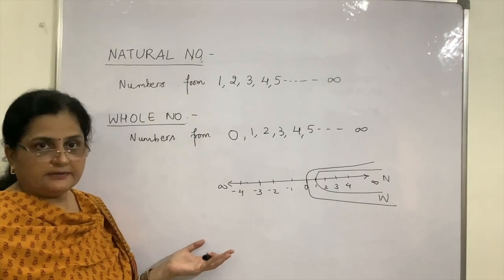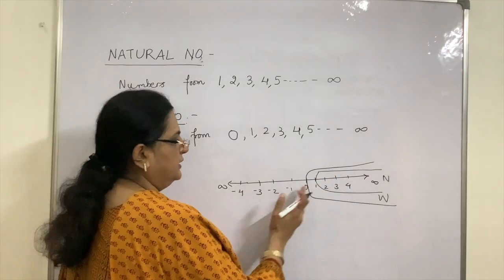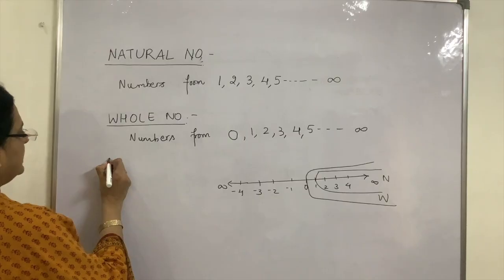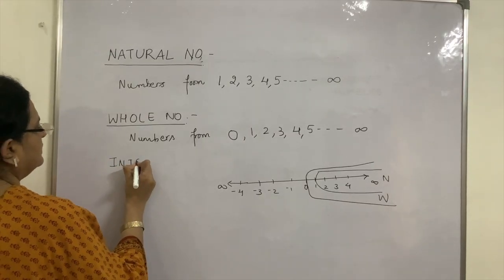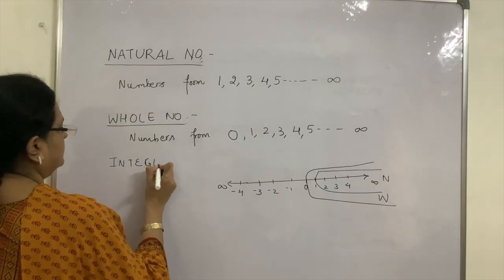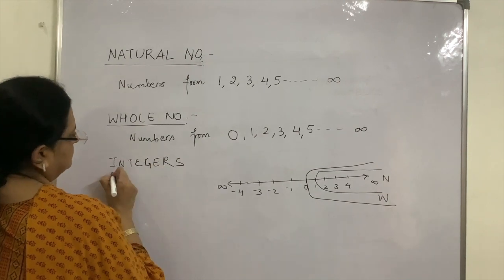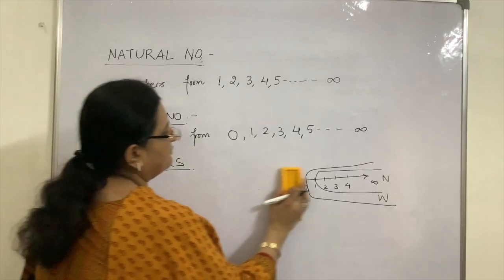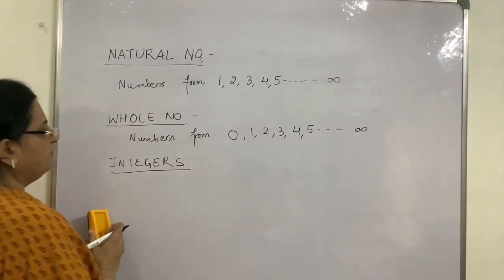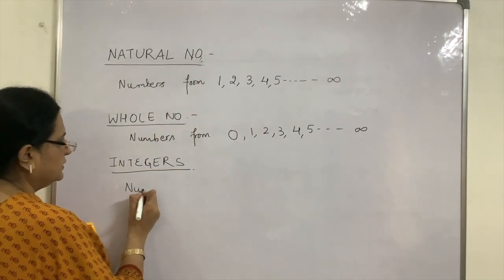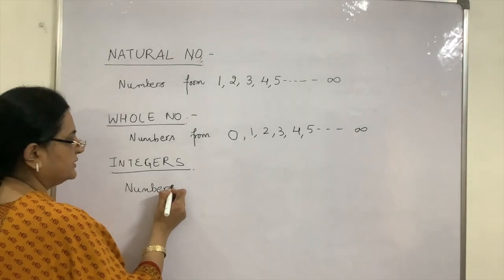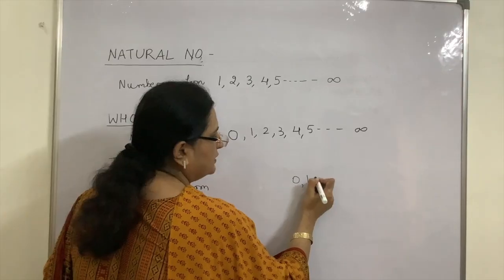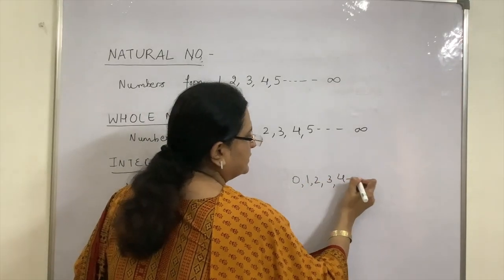Now what about the negatives? 0 has been included here. What about the negatives? So we get another set which is known as integers. And what do we do in integers? We include the negative numbers also. So we were already having 0, 1, 2, 3, 4, etc.